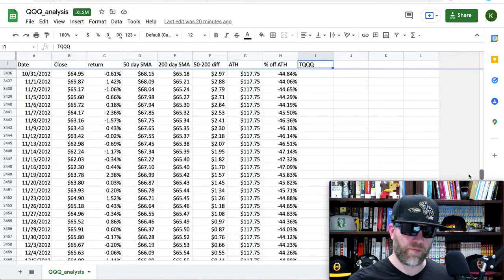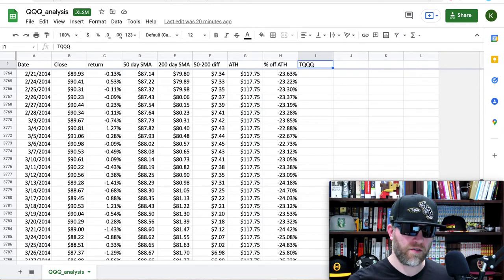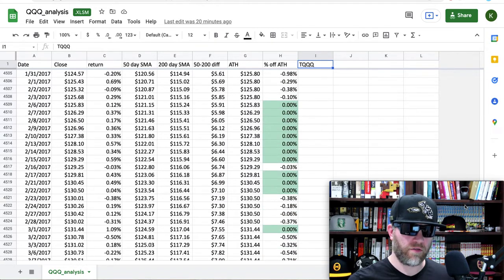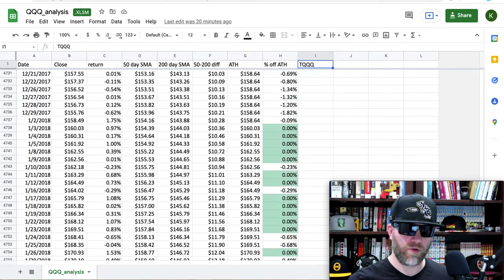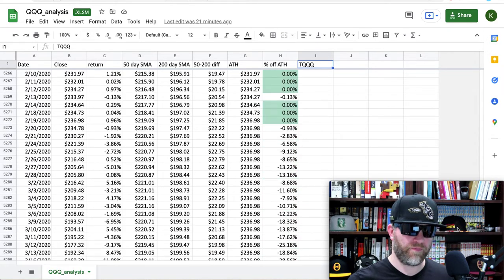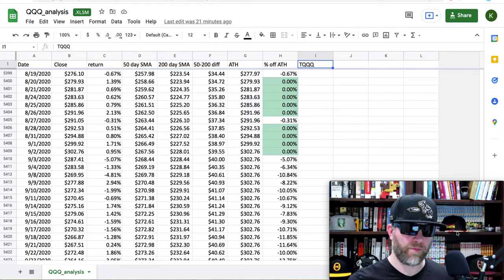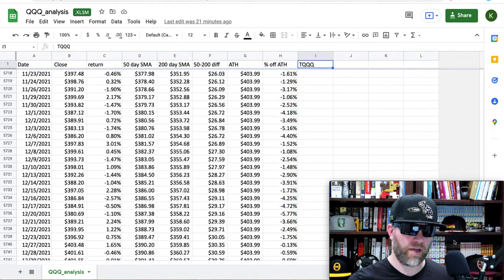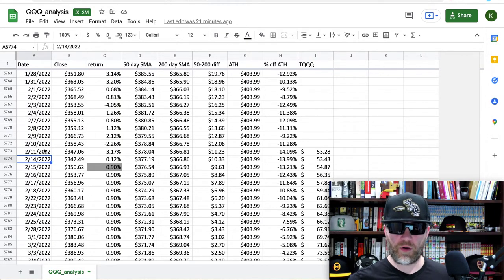We have a very long period of no new all-time highs from like 2008 through like 2016. Finally, we get some new all-time highs. Then it drops below again. And that brings us to where we are today. Let's go to today, February 14th, 2022.